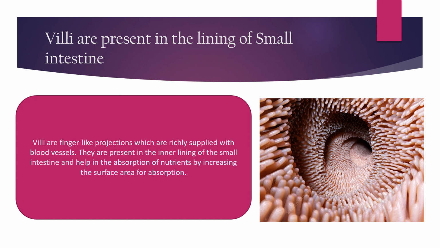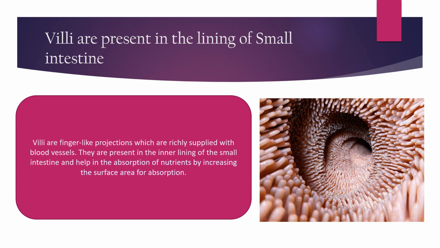What are these? Villi. Villi are present in the lining of the small intestine. We have seen that the small intestine is very complicated. In the inner lining of the small intestine, these finger-like structures known as villi are present. Villi are finger-like projections which are richly supplied with blood vessels. They help in the absorption of nutrients by increasing the surface area for absorption.